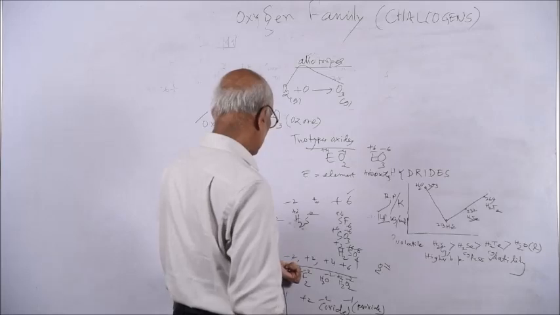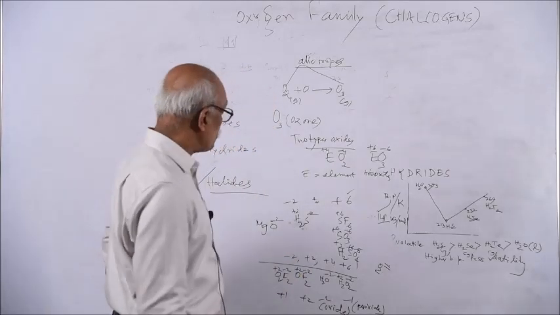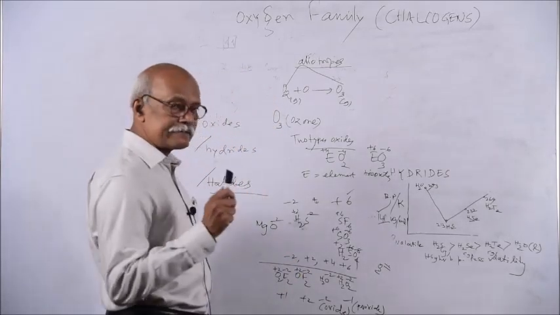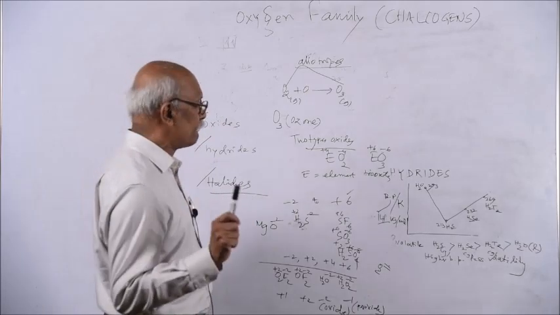So the reduction potential of fluorine will be more, as it has a higher tendency to be reduced. So this is a powerful what?